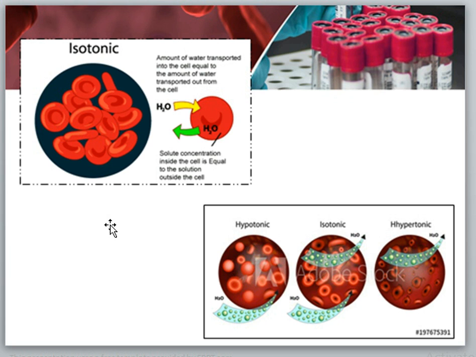So there are two terms. One is hypotonic, second is hypertonic. In hypotonic, water is transferred inside the cells but there is no outside transport of water. That's why the cell will swell and burst. Second one is hypertonic, in which water is always transferred outside the cells and the cells will shrink, leading to death of the cell.